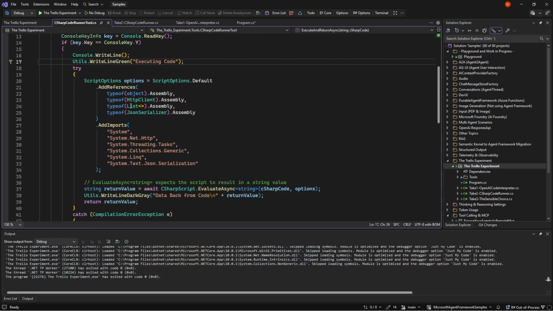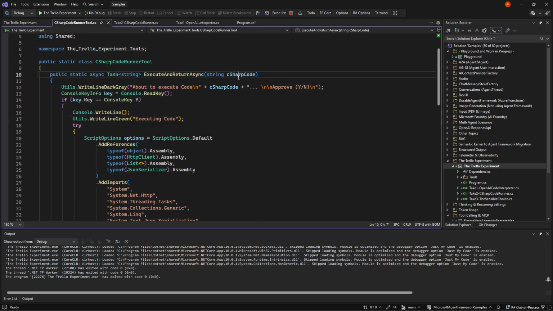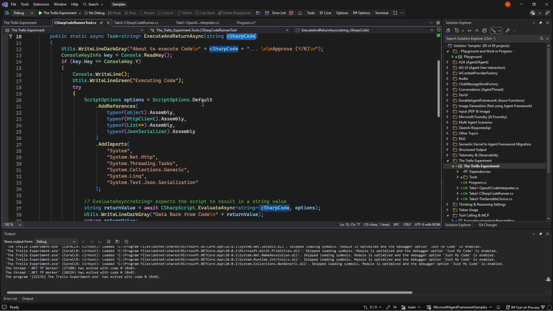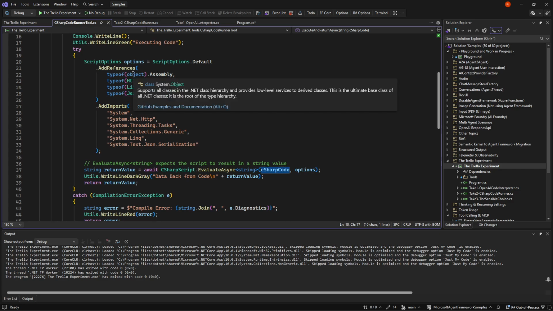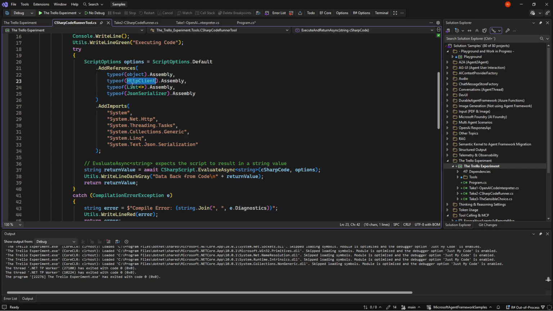But what I'm essentially just doing is I'm using a NuGet package called Code Analysis C# Scripting. And with that, I can run C# code. So the AI should just give me some code and then return a string. And with that, it should be able to do this. So I'm giving it a few assemblies like object, HTTP, list, and JSON serializer, and giving a few usings here.